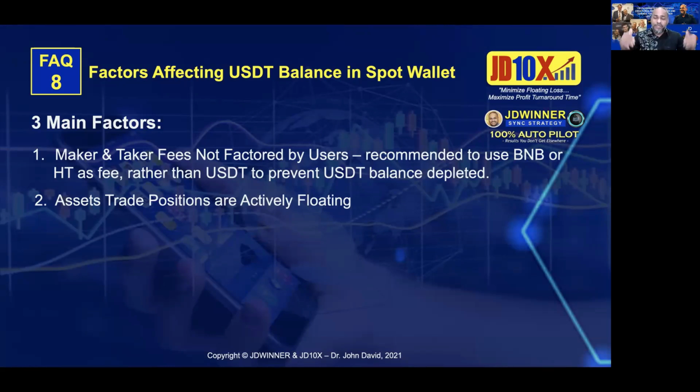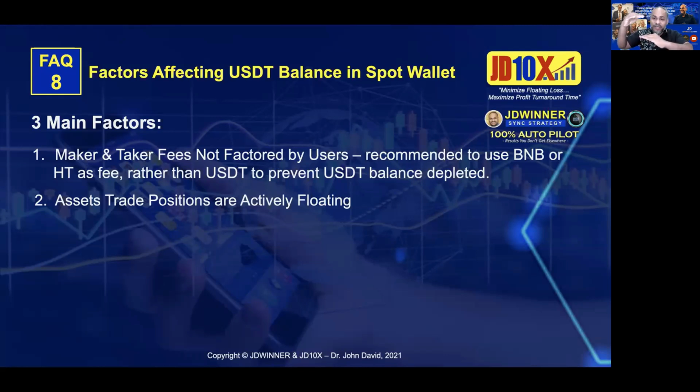still actively floating. So when assets are floating, please understand, you cannot go and see the P&L in the exchange and say, oh, I'm losing money today because it is showing negative. You are not losing anything. It's just that assets are still floating. For example, if you have one asset which is at about minus 10%, and then you have another asset which is plus 5%.